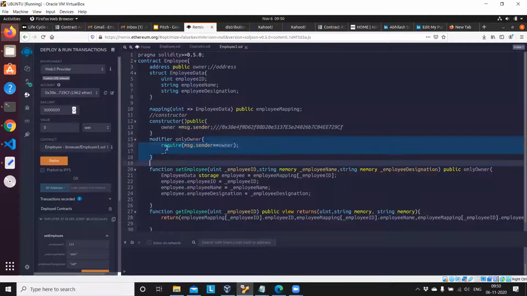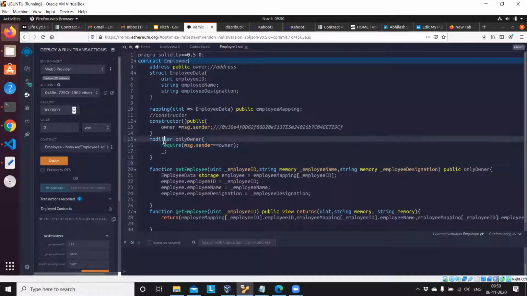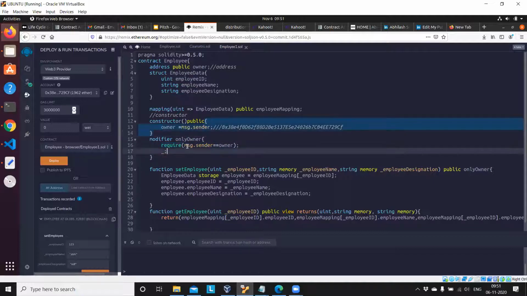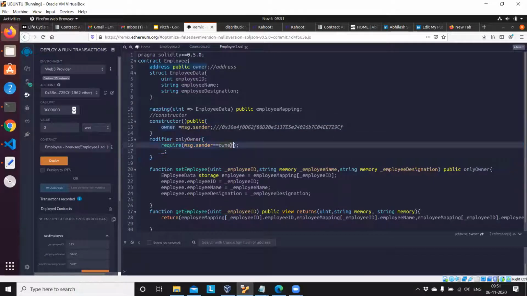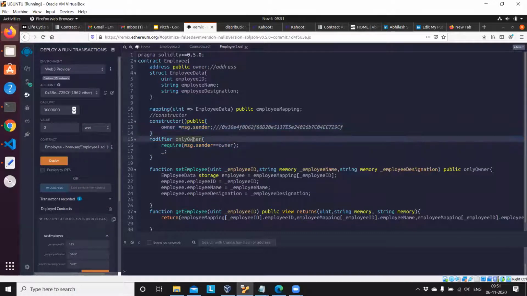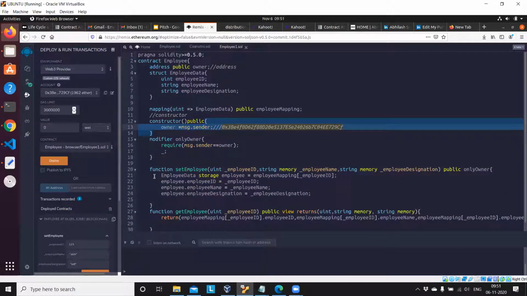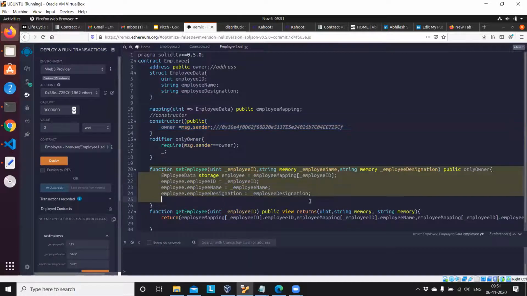Then we define a modifier. The keyword is modifier, and we create a name, onlyOwner. Then require is a keyword available in Solidity. Inside that, message.sender equal to owner. Then we append this onlyOwner to the function, at the end of the function. Only this account owner can trigger this function. That is how the modifier works.